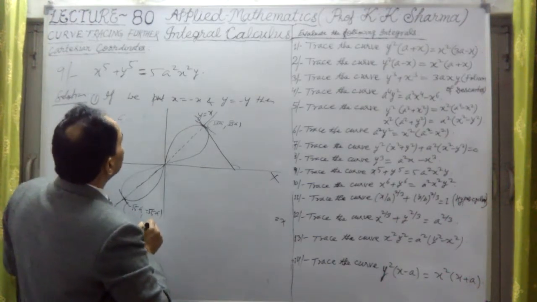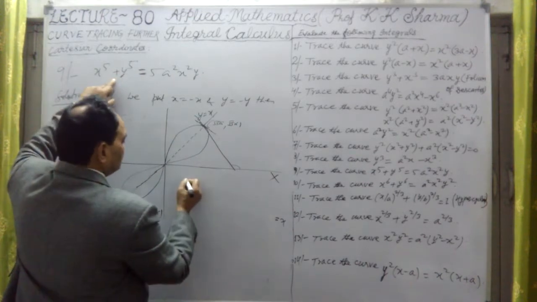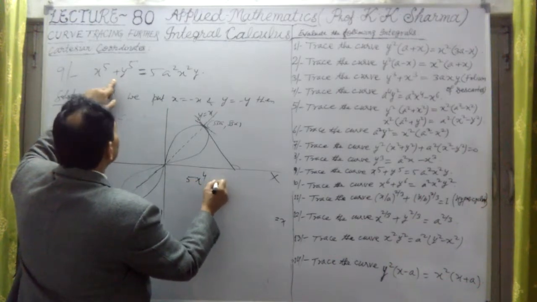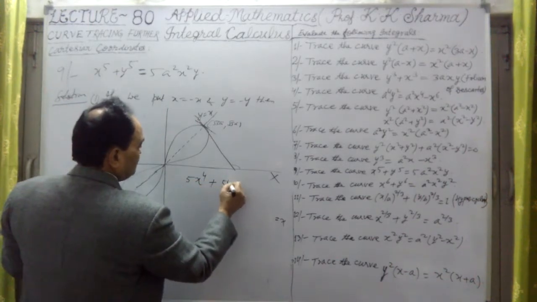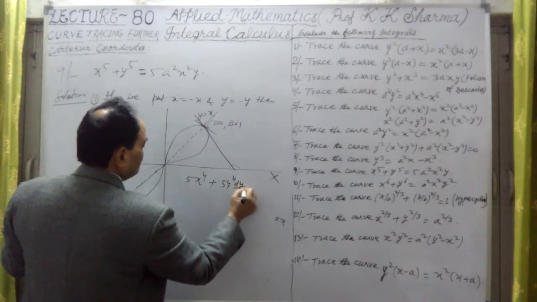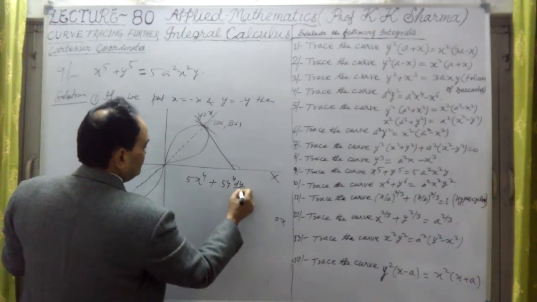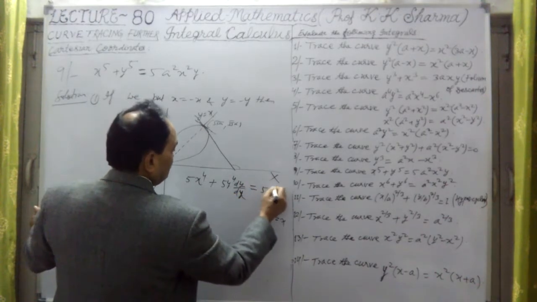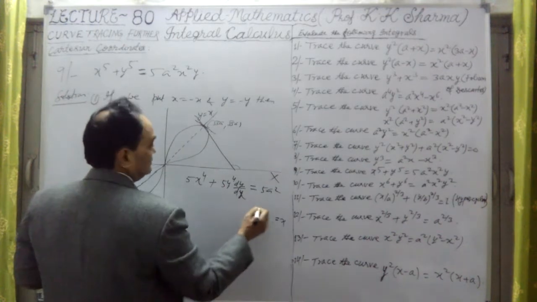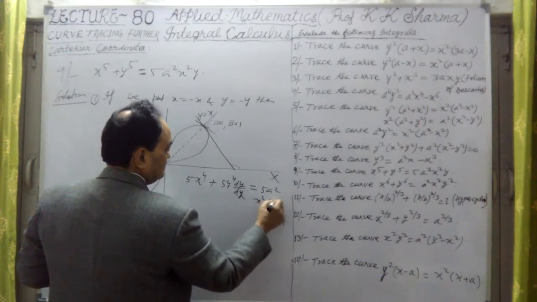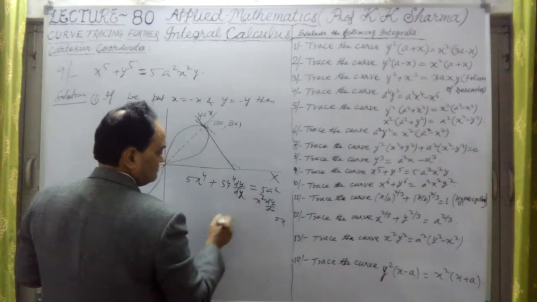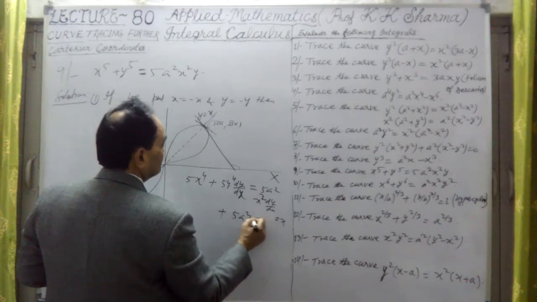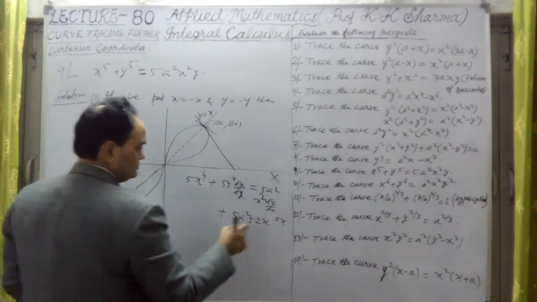So, dy/dx, if I calculate from this equation, it will be 5x^4 plus 5y^4 into dy/dx, is equal to 5a^2 into x^2, taking d/dx, plus 5a^2 into y, with these two steps here.